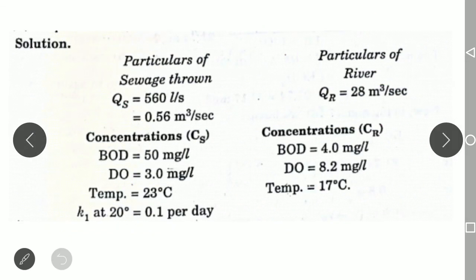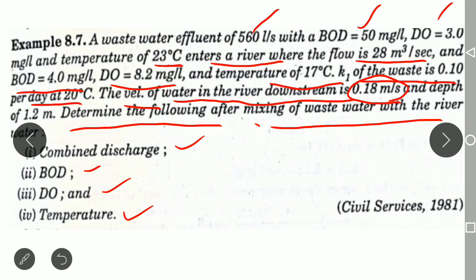So the first thing we need to do is write down the given data for the sewage and for the river separately. The quantity of the sewage, as we have discussed in the problem itself, is 560 liters per second. You have to convert this into meter cube per second by dividing by 1000. And the BOD of the sewage is given, DO of the sewage is given and temperature is given. K1 value at 20 degrees Celsius is given. All the data has been given in the problem.